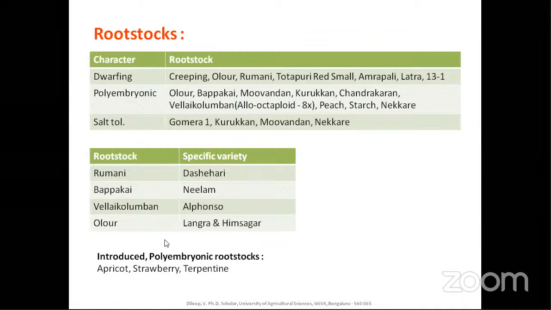Some of the introduced and polyembryonic rootstocks are those introduced from other countries, that is apricot, strawberry, and turpentine. Please make a note of these things and remember all of them. Not once or twice, you should study for some time. When you see it repeatedly, definitely you will remember these things. So do not panic, and please study.